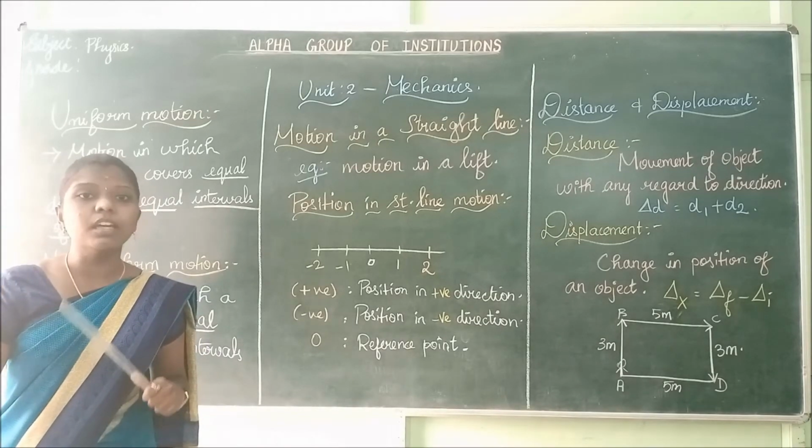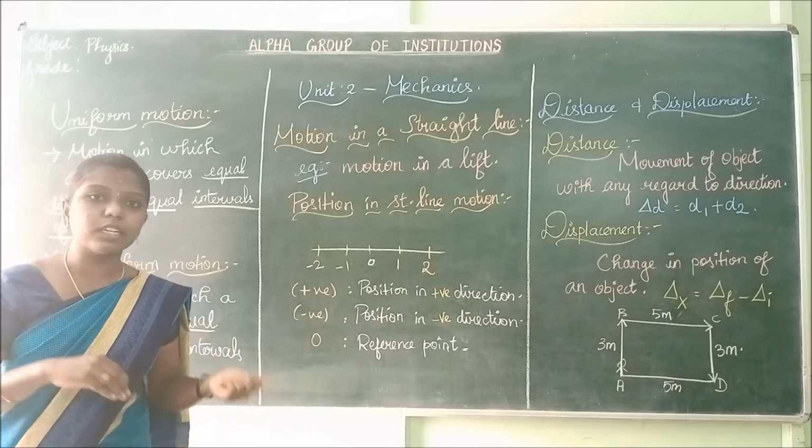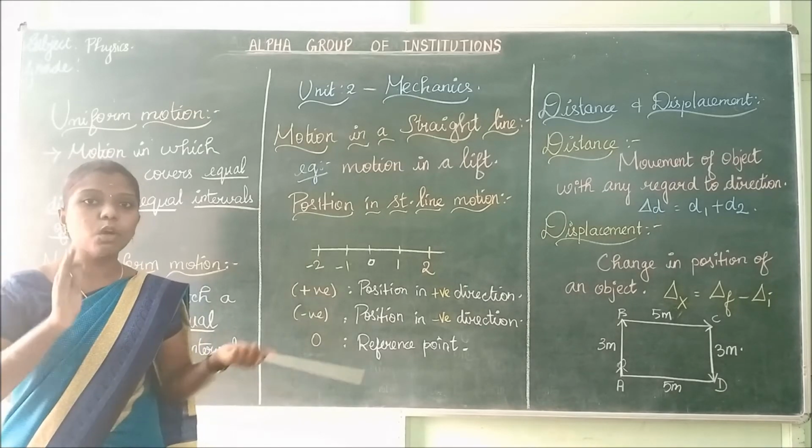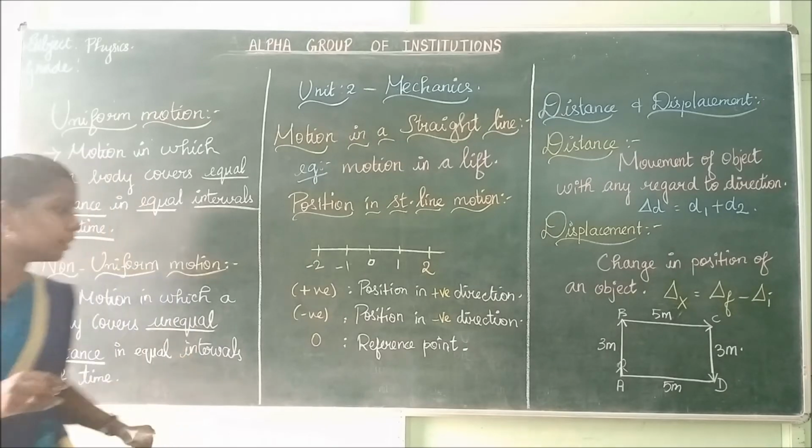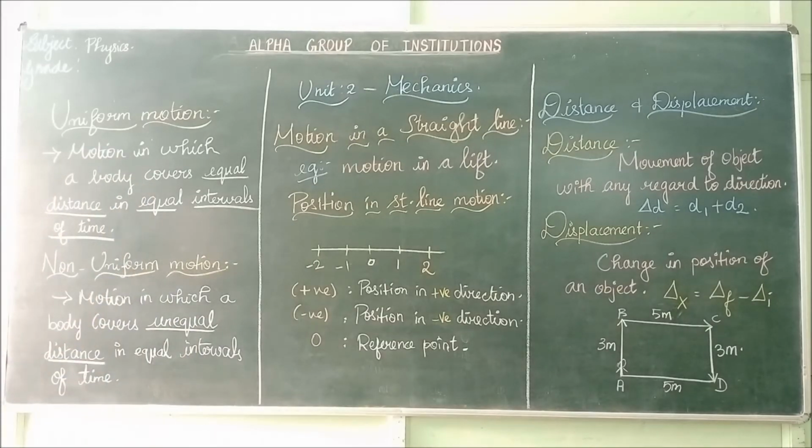Distance is 20, time is 10. So unequal distance in equal intervals of time is called non-uniform motion. Is it clear? Uniform motion is motion in which a body covers equal distance in equal intervals of time. Non-uniform motion is motion in which a body covers unequal distance in equal intervals of time.